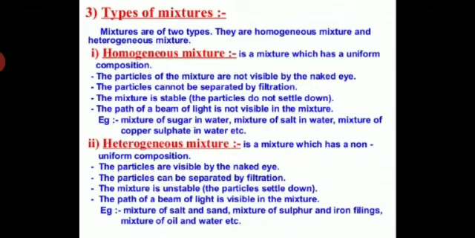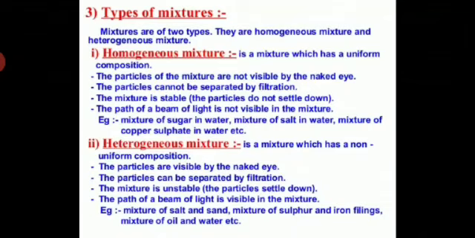For example, when we mix water with alcohol, we get a homogeneous mixture. And students, air is also a homogeneous mixture. The path of a beam of light is not visible in the mixture, and the mixture is also stable.